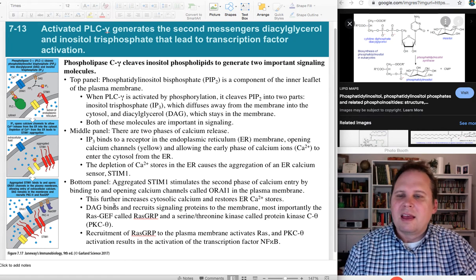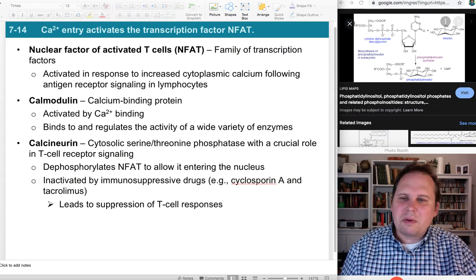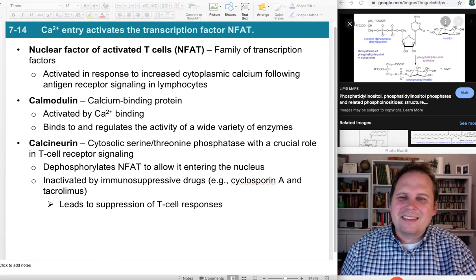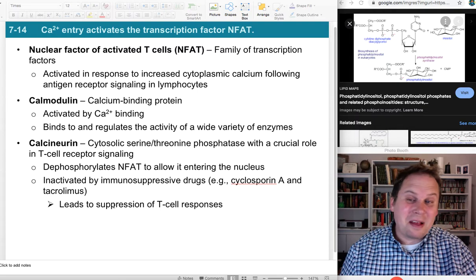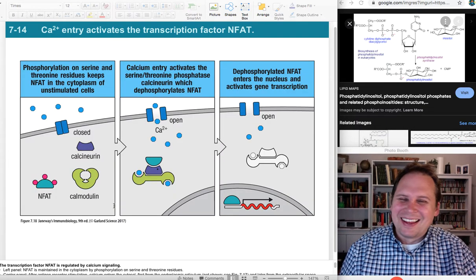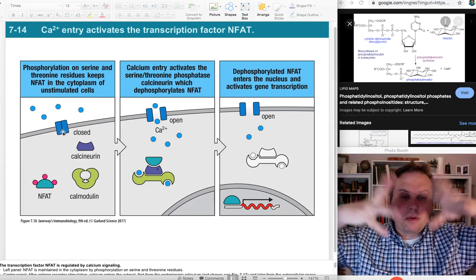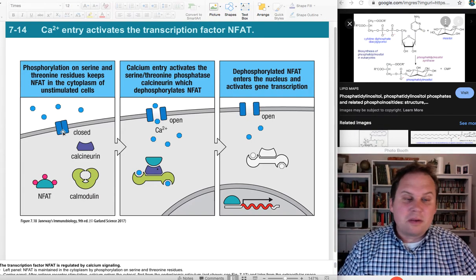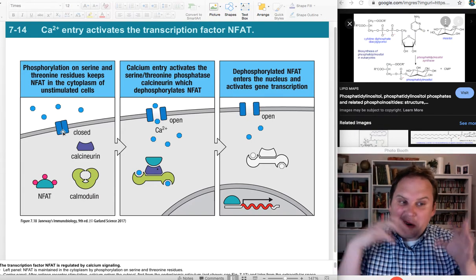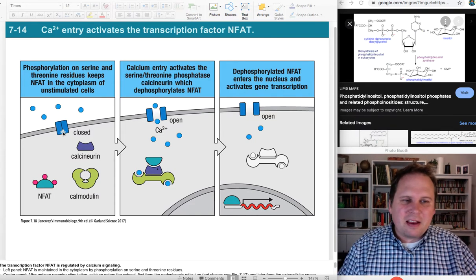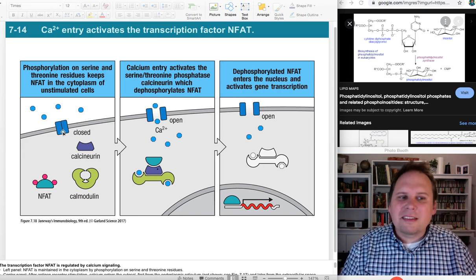So why would we want to dump a whole bunch of calcium out? Well, these proteins have names like calmodulin and calcineurin. I think you can see where this is going, right? All right. So when that calcium channel is open, calcium flows into the cytoplasm, where normally there's not a lot of calcium. We store it all away like cookies in the cookie jar inside of the ER. So we keep all our calcium locked up.